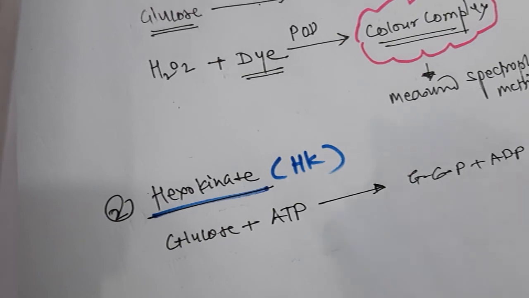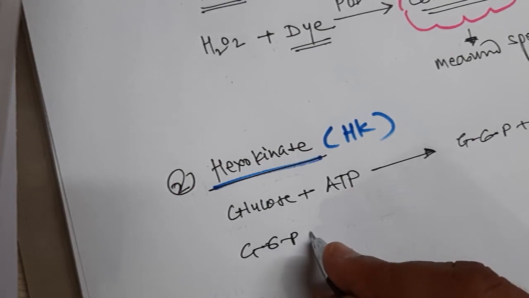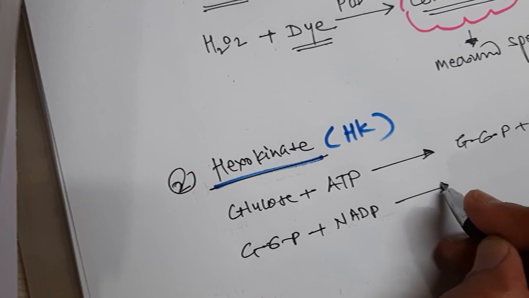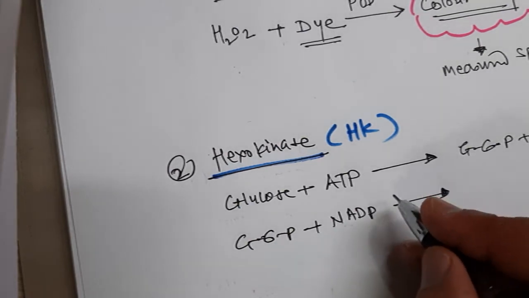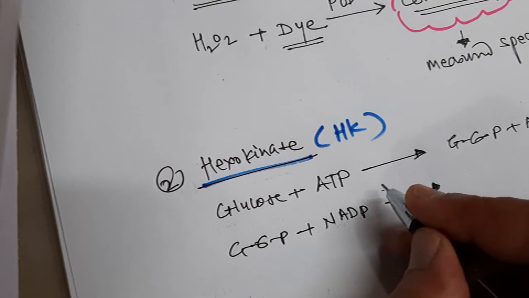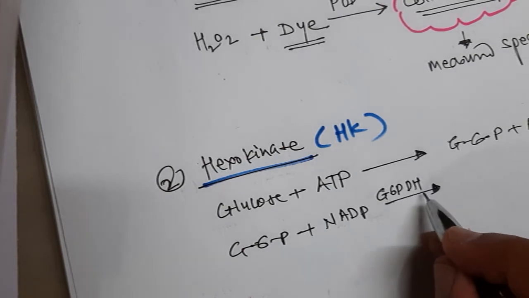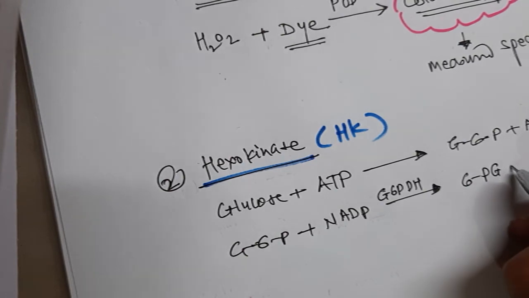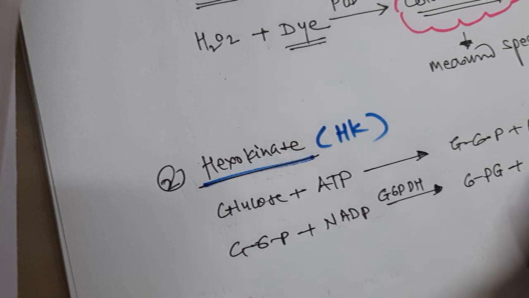Okay, and this glucose 6-phosphate, when combined with NADP, in an oxidation reduction reaction, the enzyme is glucose 6-phosphate dehydrogenase. So that will give 6-phosphogluconate plus NADPH.